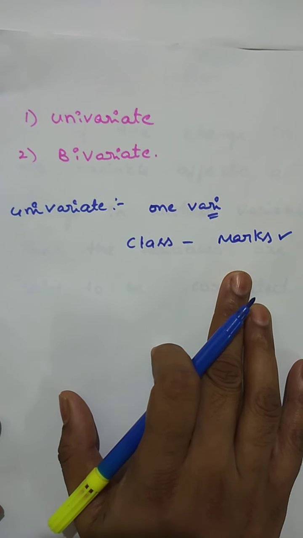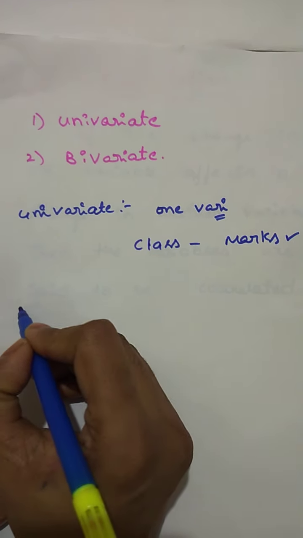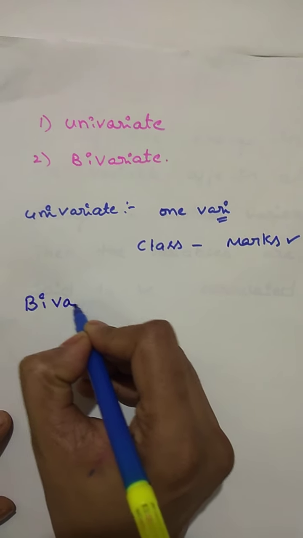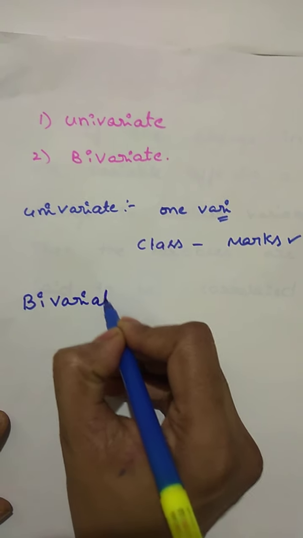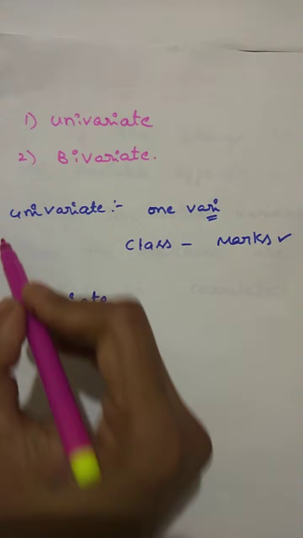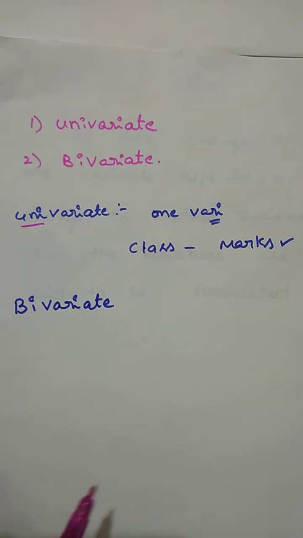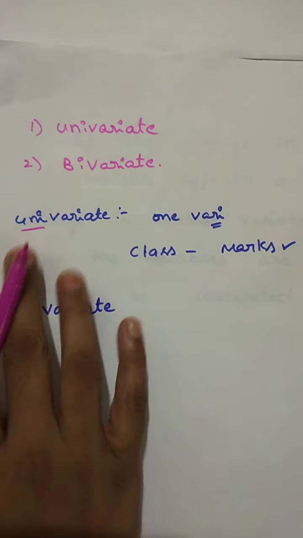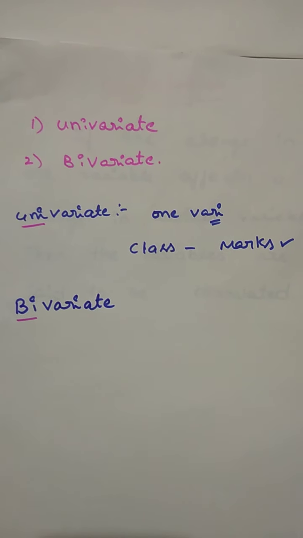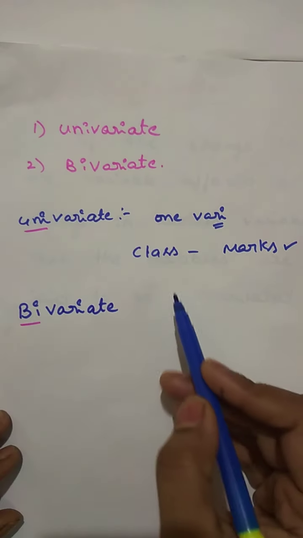Now I am going to explain the bivariate distribution. In the name itself it's there, bivariate. Univariate means one. If any distribution involves only one variable, then it is a univariate distribution.